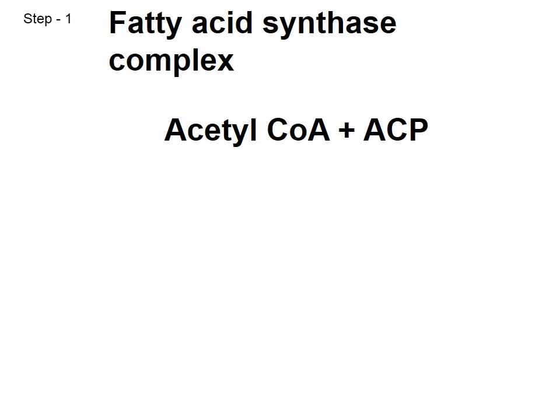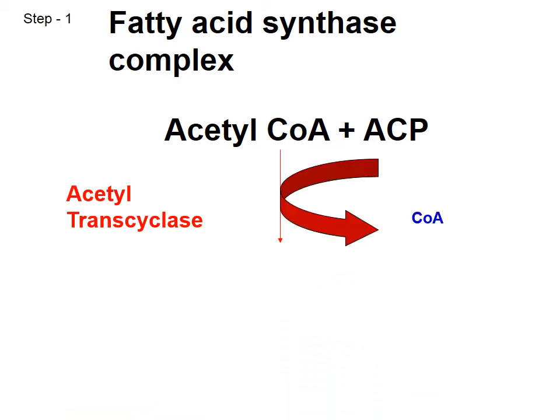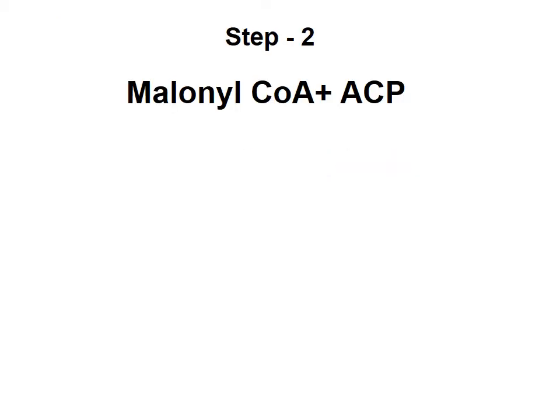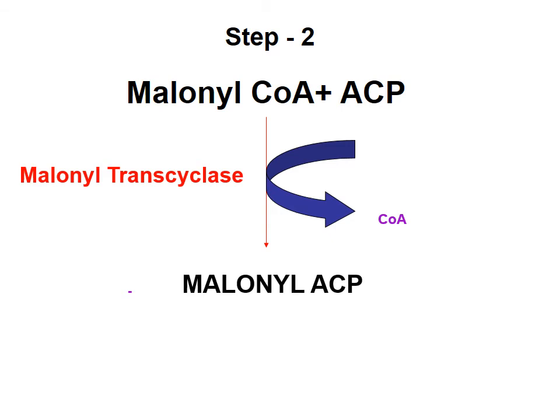Initially, the acetyl-CoA will attach itself to the ACP of the fatty acid synthase complex. Clear? Okay. Because of this reaction, you get acetyl ACP, and the enzyme involved here is acetyl transacylase. Then once acetyl attaches itself, it moves from the ACP portion to the cysteine portion. Now the ACP portion is free, malonyl-CoA comes and attaches itself there, and it forms malonyl ACP.